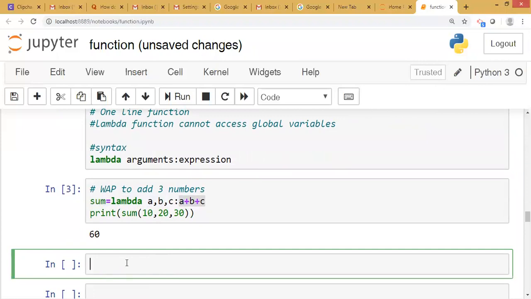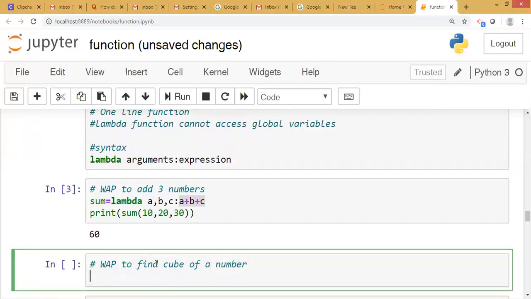Okay. Another example we can see: write a program to find the cube of a number.